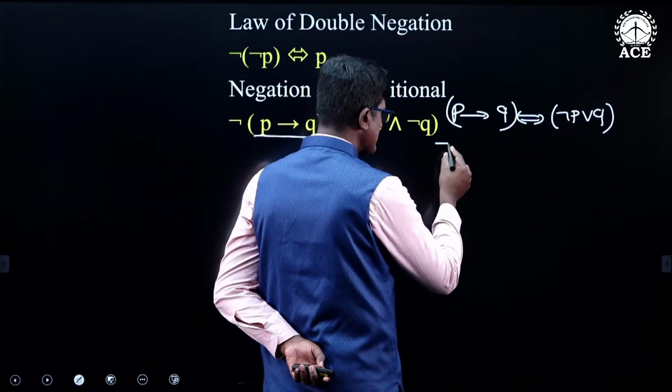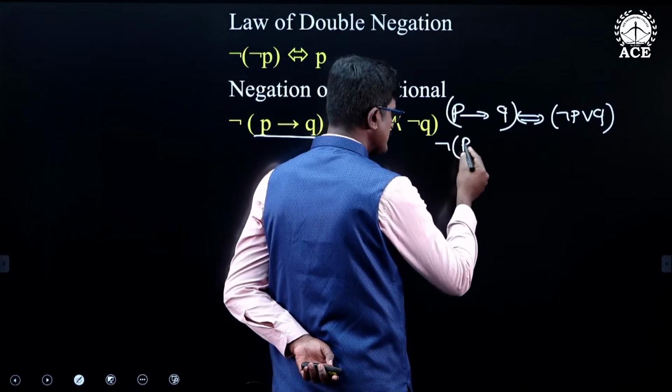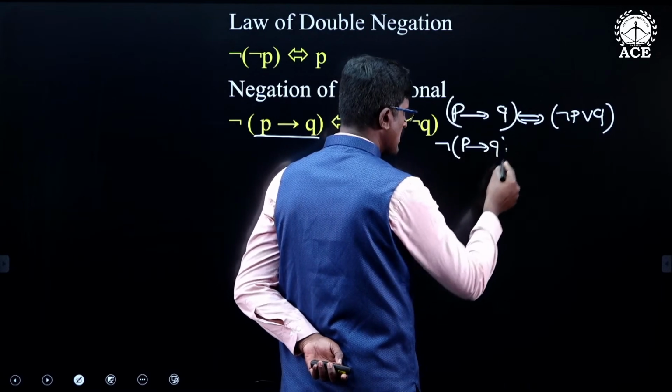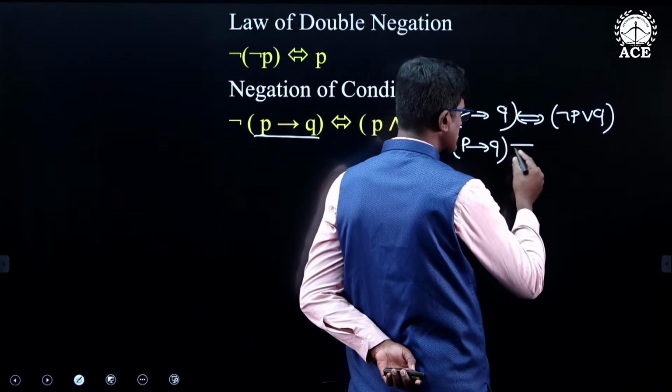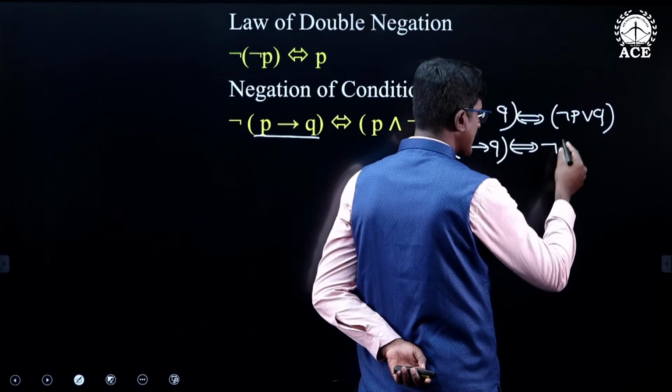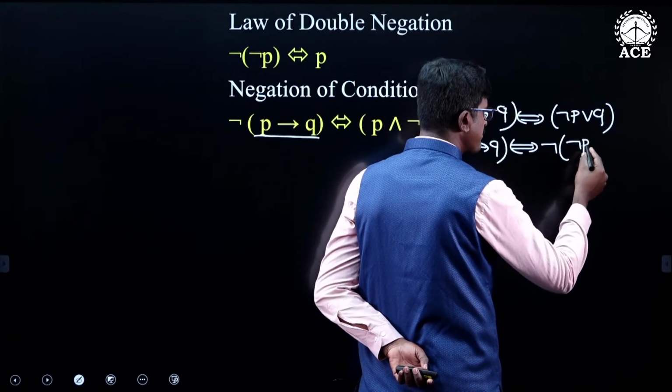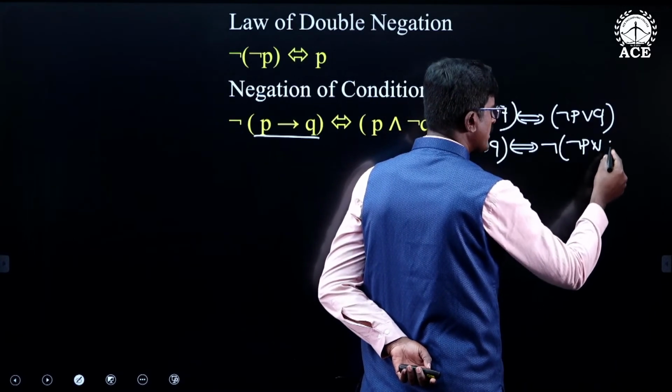If you apply the negation, take the negation on both sides. Negation of P conditional Q is logically equivalent to negation of (negation P or Q).